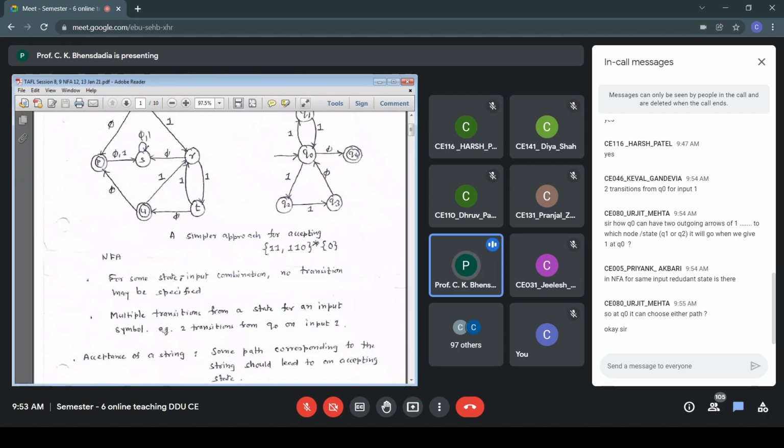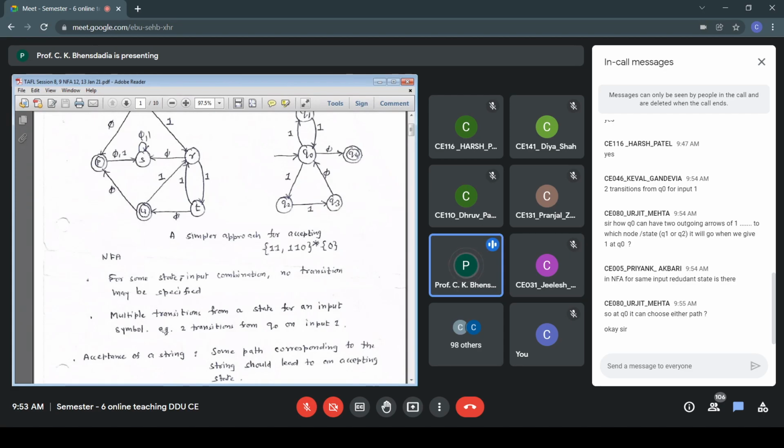For example, in state Q0 on 1, I can go to Q1 or I may go to state Q2. Multiple paths are there. The condition for acceptance of a string in NFA is that some path corresponding to the string should lead to an accepting state. It is not necessary that all paths lead to that.